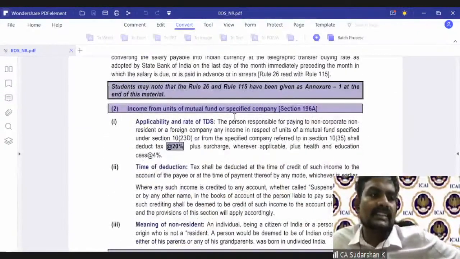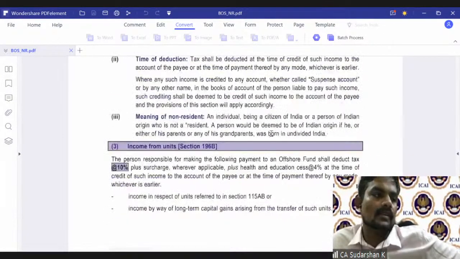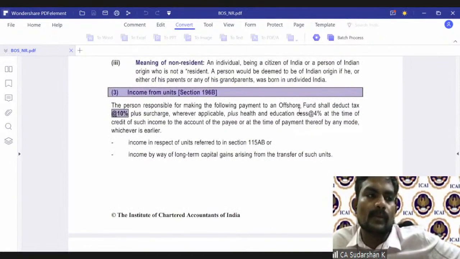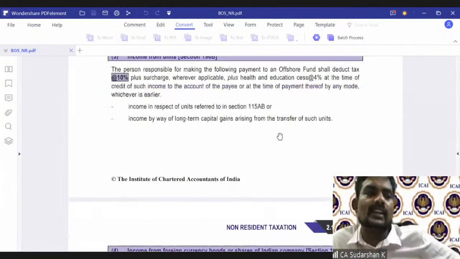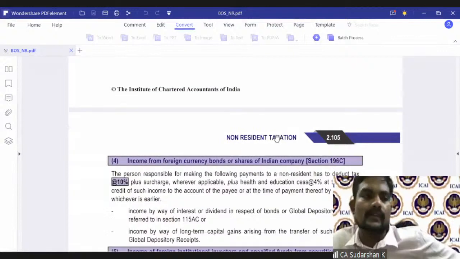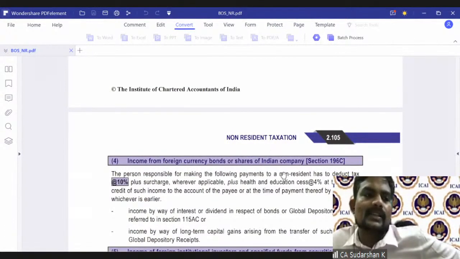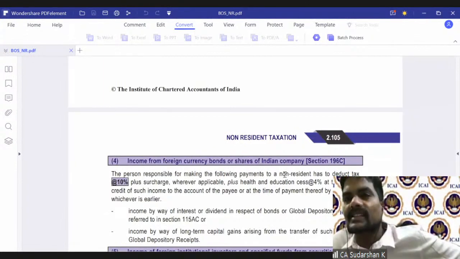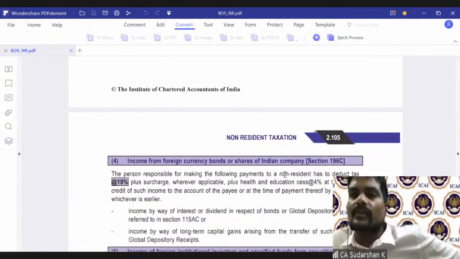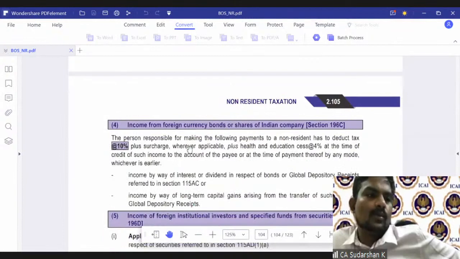Again, for 196A, income specifically from any units or mutual fund for non-residents. And then you have money payment on offshore fund. So as I mentioned, these are very specific, tax incentive driven. Government wants to promote the Indian capital market and other aspects. So therefore, they come in a separate section. And after some point in time, they will remove it.